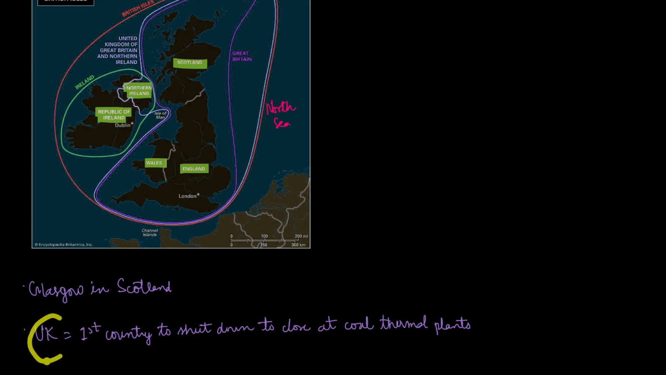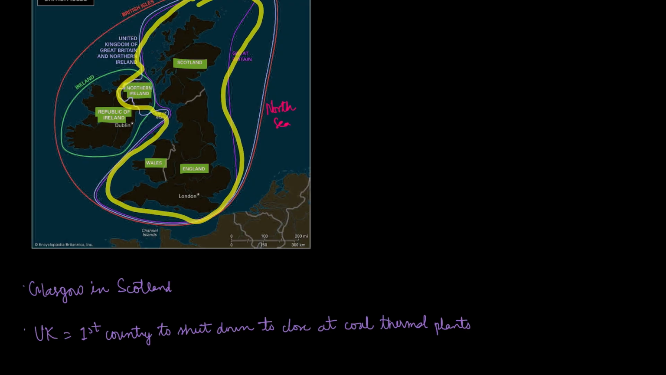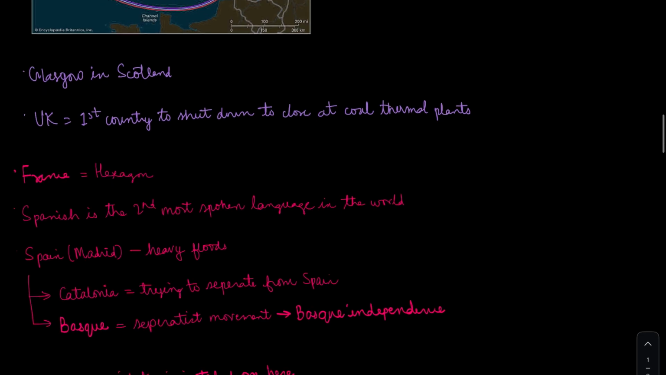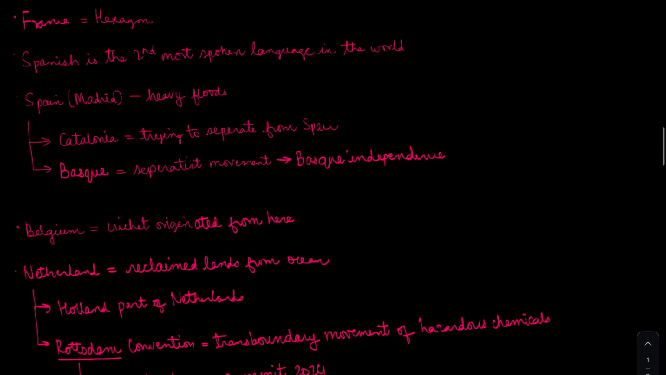UK has become the first country to shut down all thermal power plants. So UK has become the first country which closed all the thermal power plants. This is the UK over here, comprising Scotland, Northern Ireland, Wales, and England. Then moving on to the other parts.